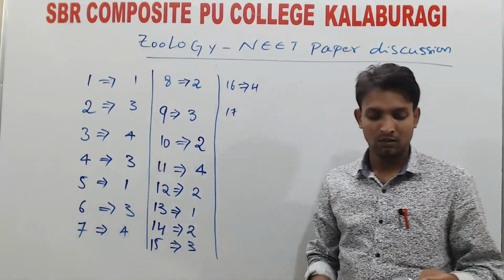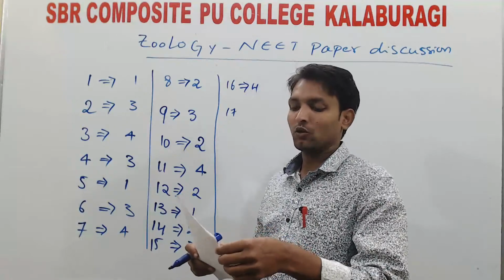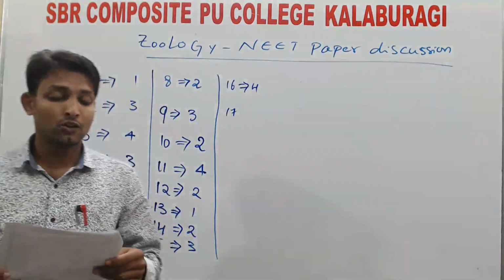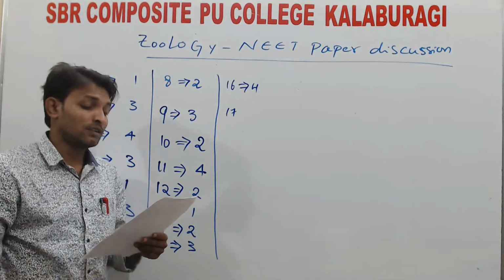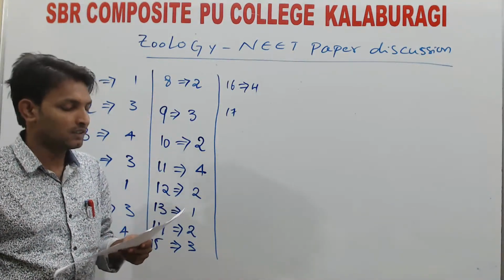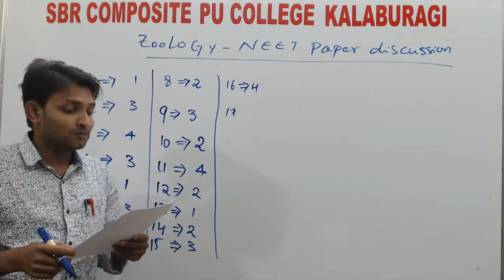Next, 17. If you see pharyngeal gill slits, regarding pharyngeal gill slits they gave 4 statements. The first one: are unique chordate characteristic. Second one: found in fish, crab, snail, and aquatic insects. Third one: are found in higher invertebrates and vertebrates.